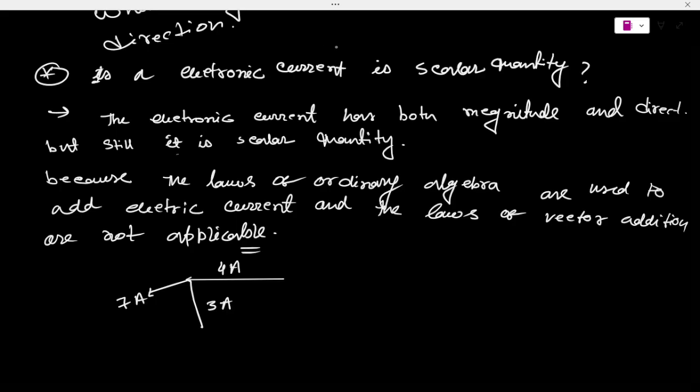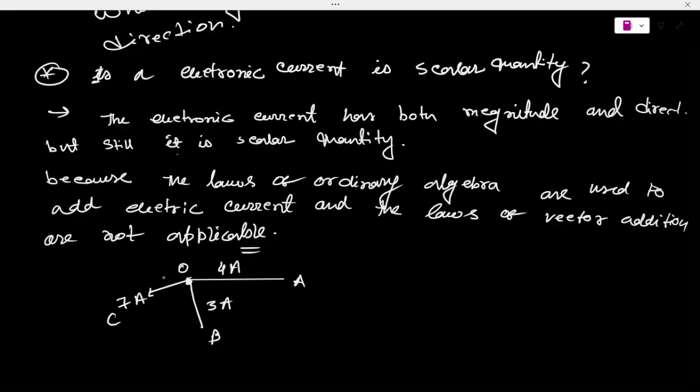So in this algebra, there's a 2 ampere and 3 ampere flowing through two mutually perpendicular wires, and they meet at the junction. Let's say A, B and C, meeting at junction O. Then the current in OC is 7, the scalar addition of 3A and 4A, and not 5A. Not 5A. So vector addition is not required.